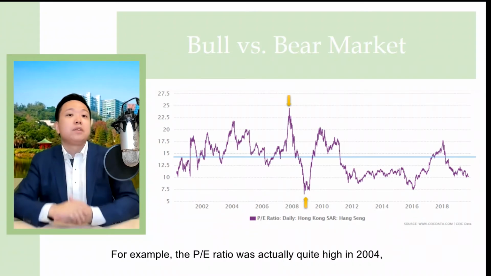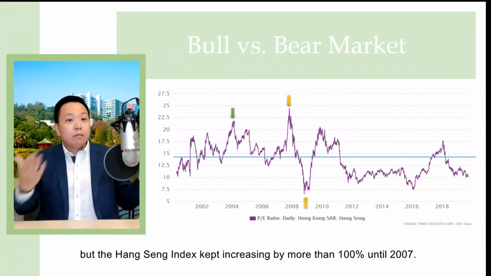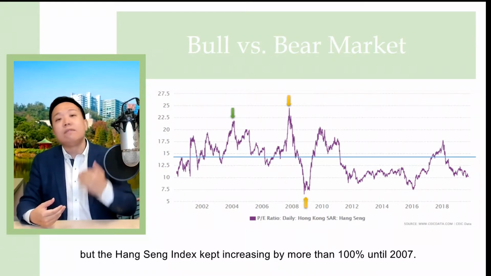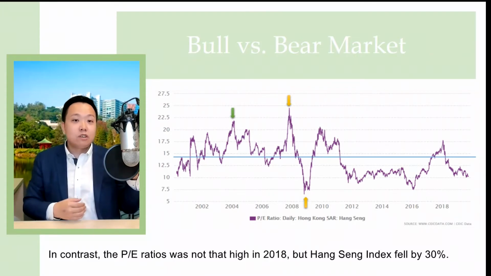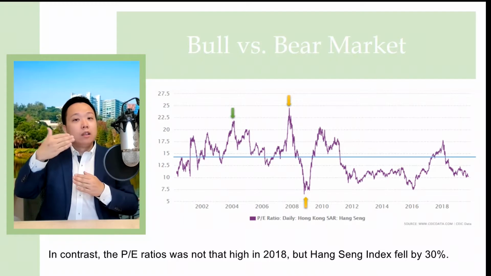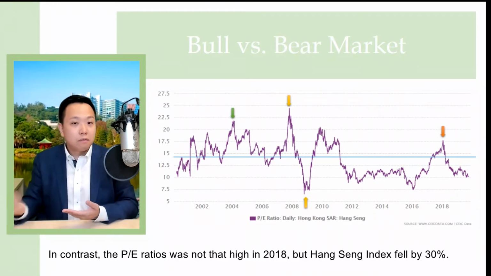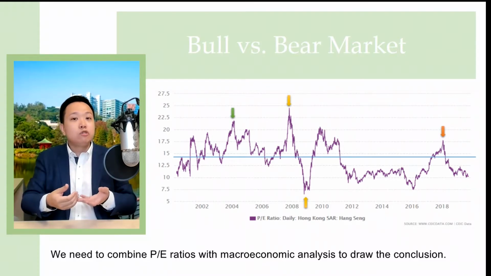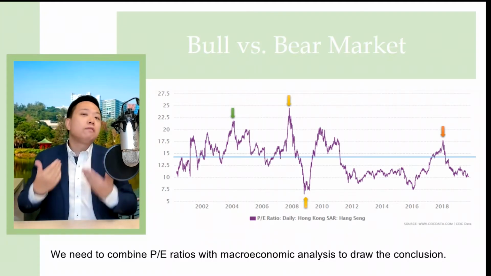For example, the PE ratio was actually quite high in 2004, but afterwards, Hang Seng Index kept increasing by more than 100% until 2007. And in contrast, the PE ratios were not that high in 2018, but then Hang Seng Index fell by 30%. Therefore, we need to combine PE ratio with other macroeconomic analysis to draw the final conclusion.